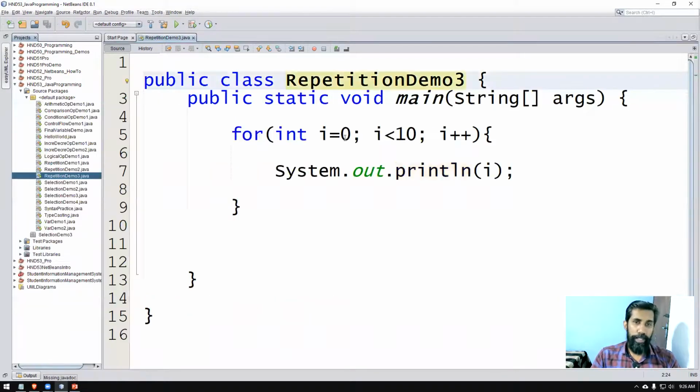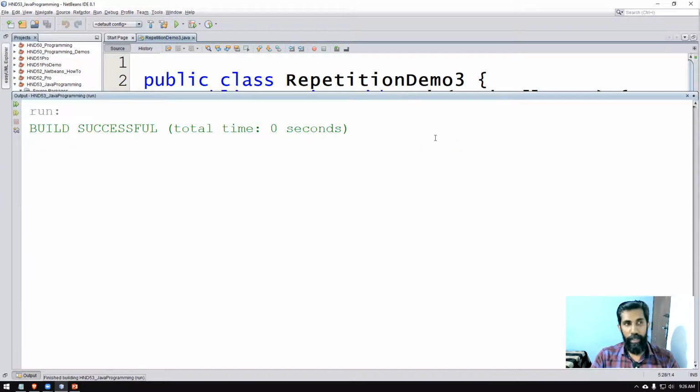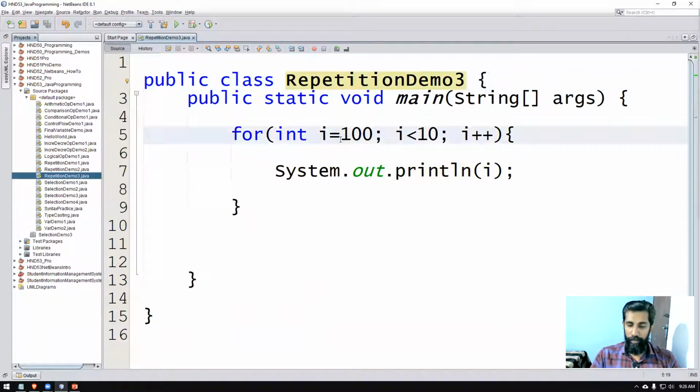As I told you, it's a pre-tested loop. If the condition is failing at the very beginning itself, it's not going to execute the code. There you go, it is not executing the code at all. So that is the way that you write a for loop, right? I'll give you some time to practice this one.